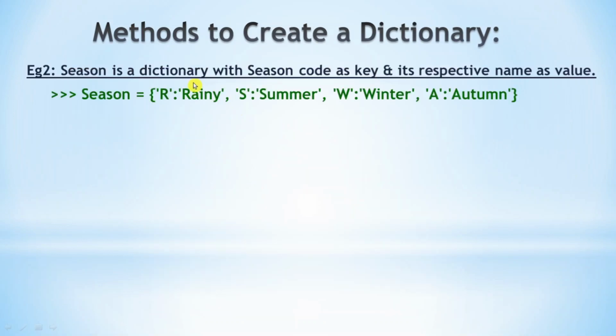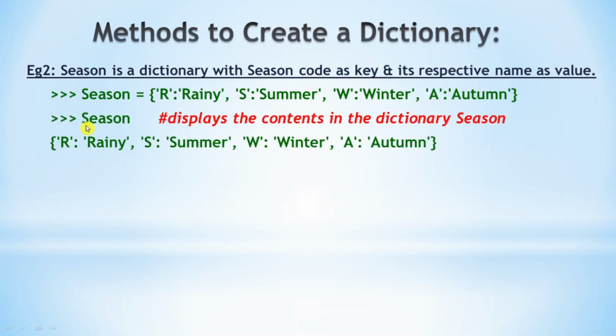Another example for creating a dictionary: season is created, which stores some season codes and the season names. The name of the dictionary is season. 4 items are there in the dictionary. R is the key and rainy is the value, comma, S summer, W winter, A autumn. In order to display the contents of the dictionary, we can type the dictionary name at the prompt. The whole dictionary will be displayed.